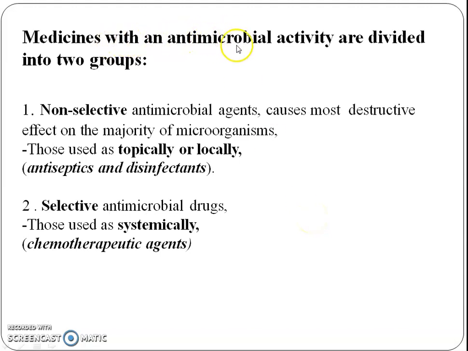Medicines with an antimicrobial activity are basically divided into two groups: non-selective antimicrobial agents and selective antimicrobial agents. Non-selective antimicrobial agents cause the most destructive effect on the majority of microorganisms. Those are used topically or locally, and these are antiseptic and disinfectant. The second class is selective antimicrobial agents. Those are used systemically, and these are chemotherapeutic agents.